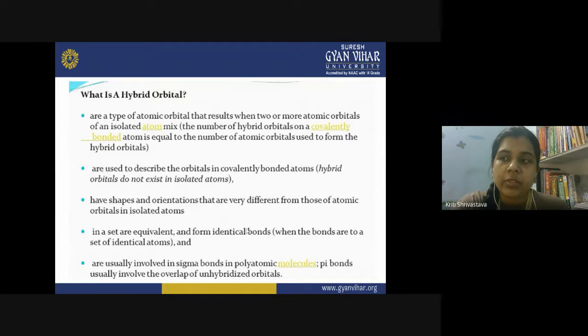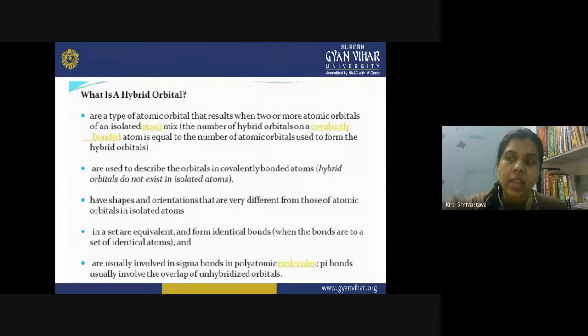Like in case of sp2 hybridization. In the sp2 hybridization, one 2s and two 2p atomic orbitals undergo the hybridization, and since three orbitals are involved, we will get three hybrid orbitals. Each hybrid orbital will be called an sp2 hybrid orbital. So after this hybridization, you will get three sp2 hybrid orbitals, and they are all identical in nature.